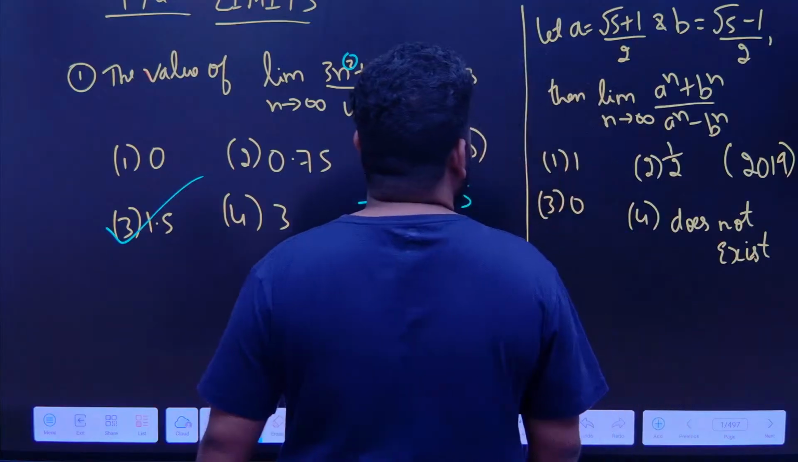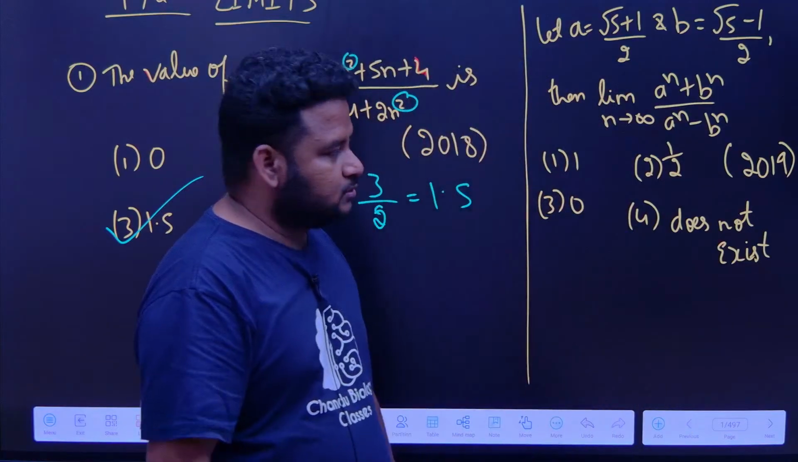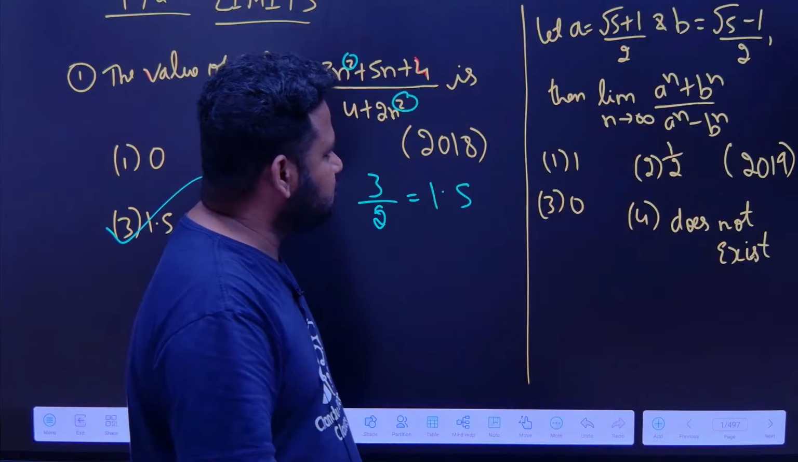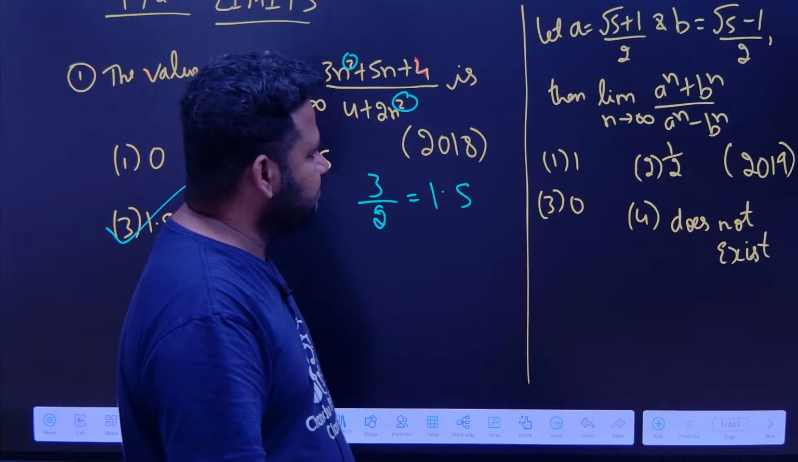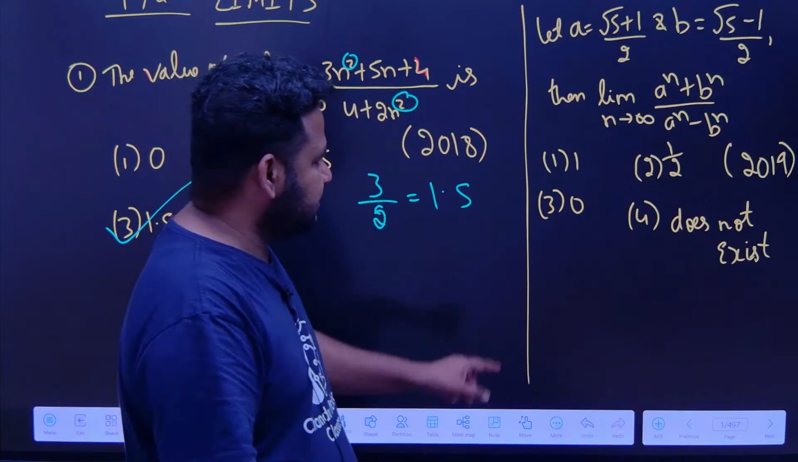They have given, let A is equal to (root 5 plus 1) by 2, and B is equal to (root 5 minus 1) by 2. They are telling us to find (a to the power n plus b to the power n) by (a to the power n minus b to the power n) as n tends to infinity.